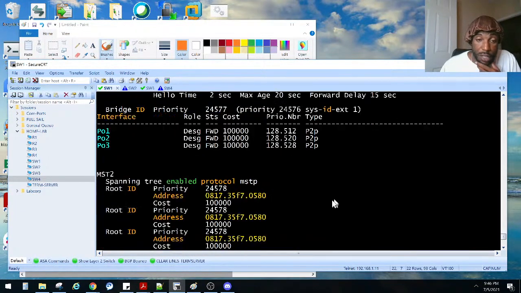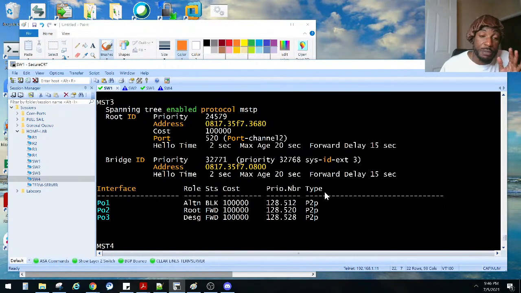Yeah, man. Spanning tree. We know spanning tree was already a deep subject, but once you get into MST, you're grouping these VLANs into different instances. It starts picking different ports, and it can get really complex, man.